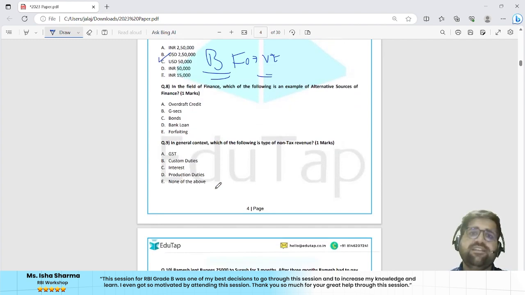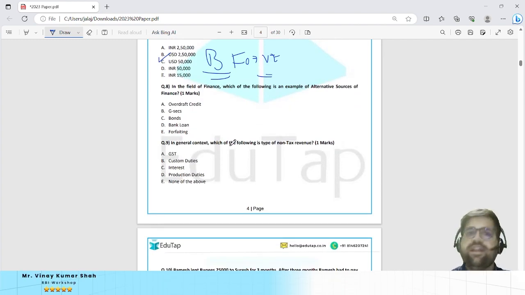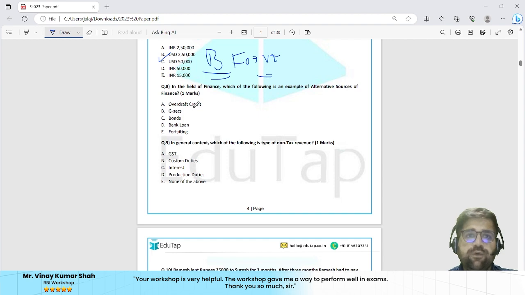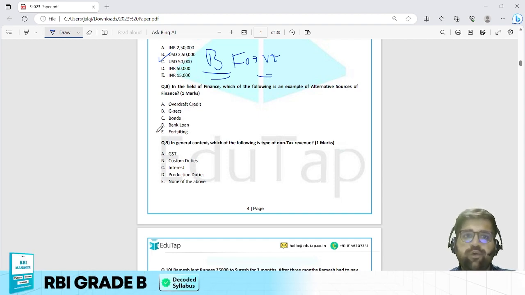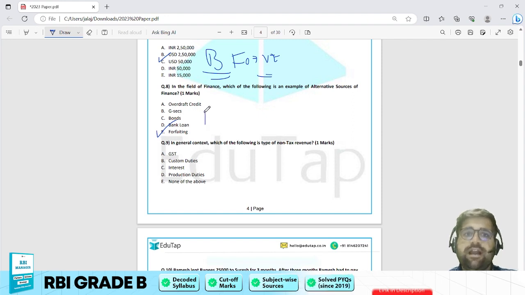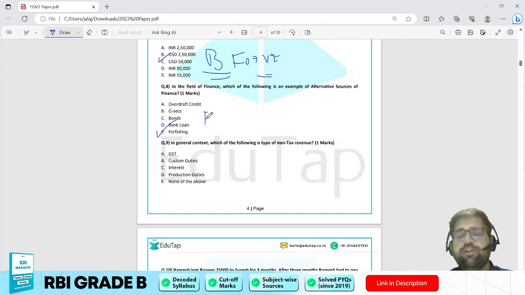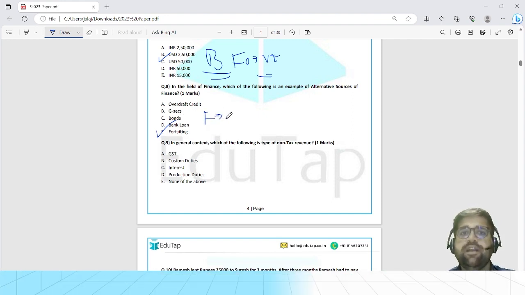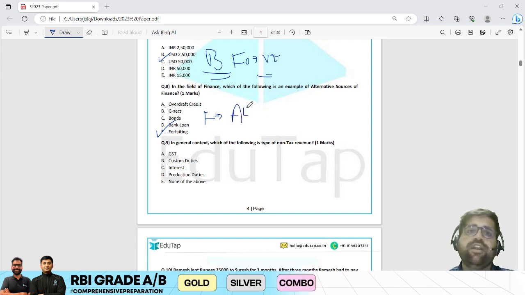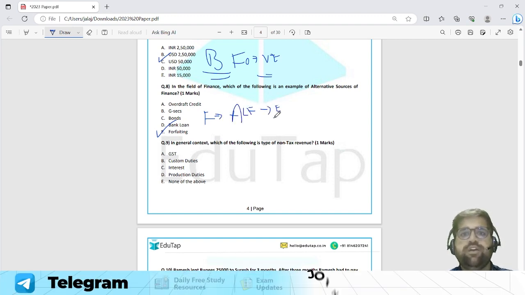In the field of finance, which of the following is an example of alternative sources of finance? Again, if you see overdraft credit, G-Secs, bonds, bank loan, and forfeiting, I hope you would have marked your answer as E. Again, this particular question is from your finance component, directly asked from the chapter alternative sources of finance. I hope you agree with me, and this question is also easy according to me.